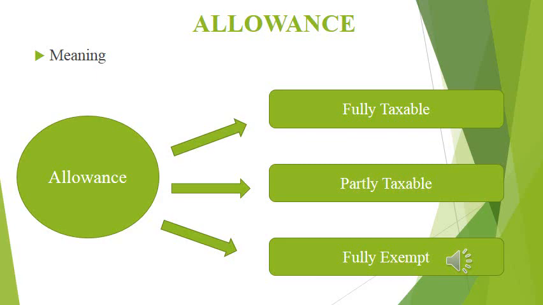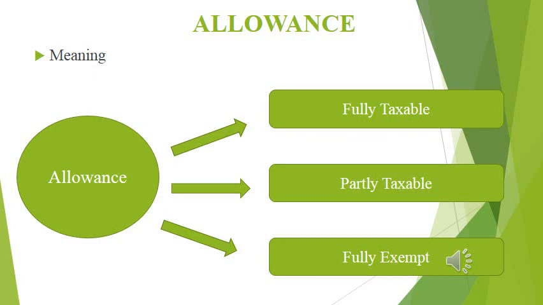Fully taxable, from the term itself, it is very clear. Fully taxable means the entire amount received by an employee is fully taxable. No deduction can be claimed towards these allowances. That is called fully taxable.